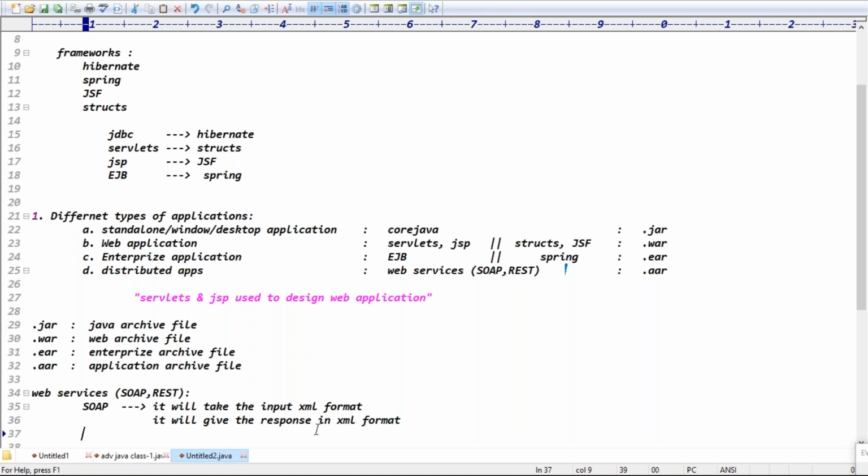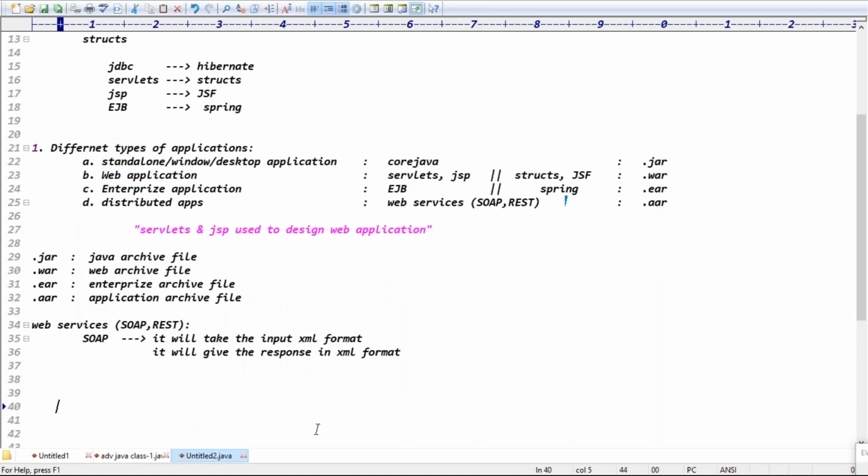After taking the response, they will convert the XML data into the corresponding Java, Python, or .NET format, right? Guys, web service is very, very important.